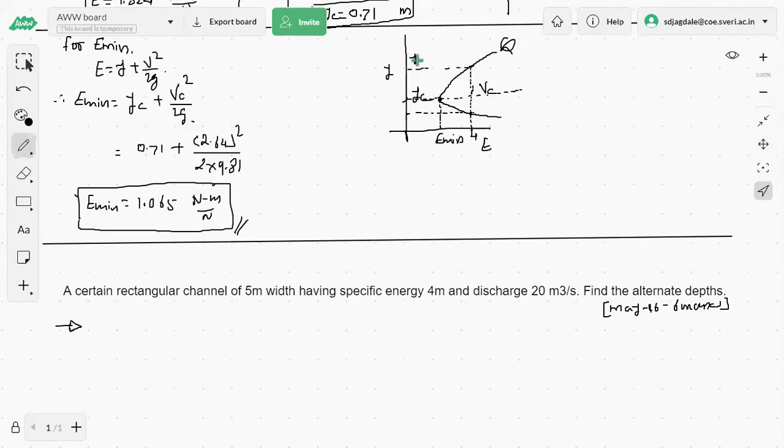So these two alternate depths y1 and y2 are asked to calculate for this given discharge q. Understood?